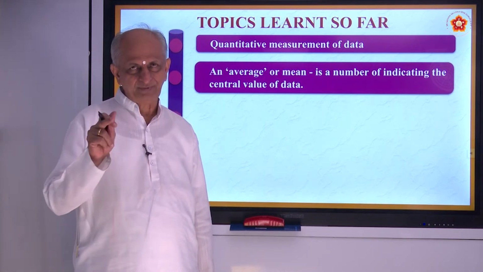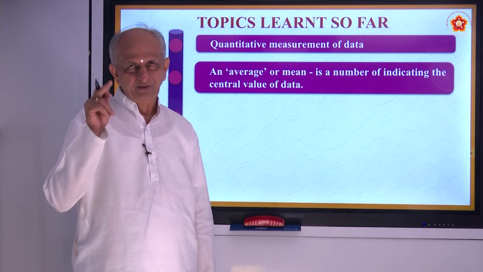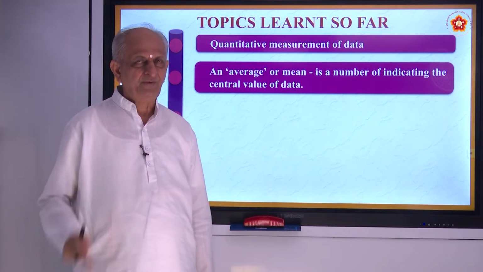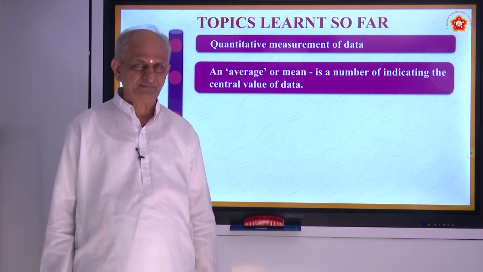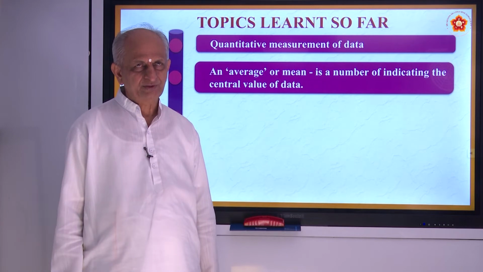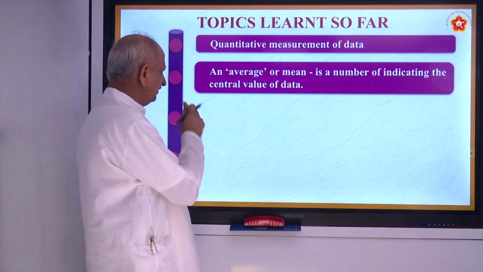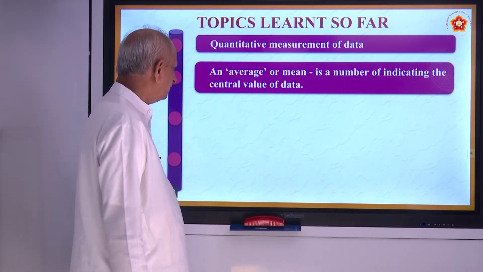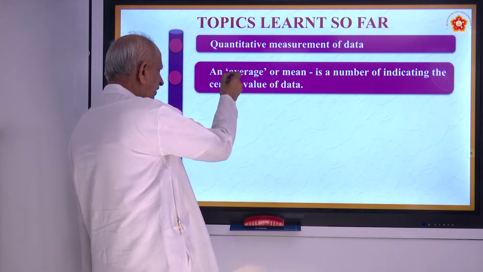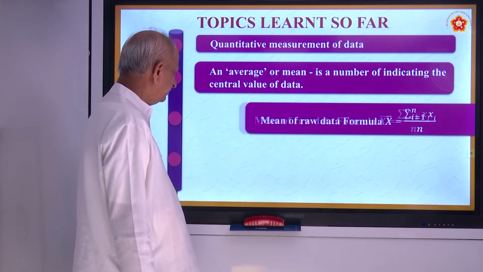Just add all of them. 1 plus 2 is 3, 3 plus 3 is 6, 10, 15. 15 by number of observations, that is 5. So, mean of that 1, 2, 3, 4, 5 is 3, we say. That is called central value. We also call it as average. Okay, this you have already seen.